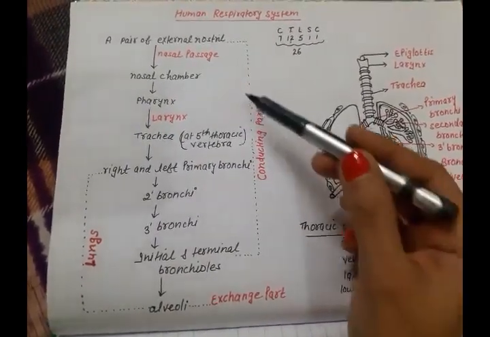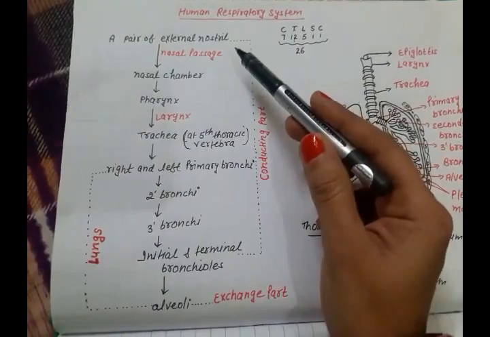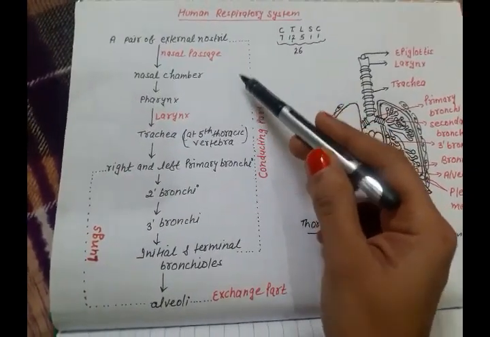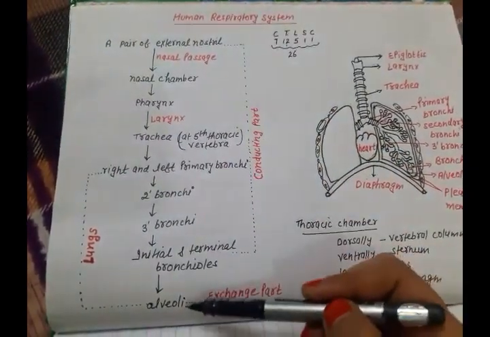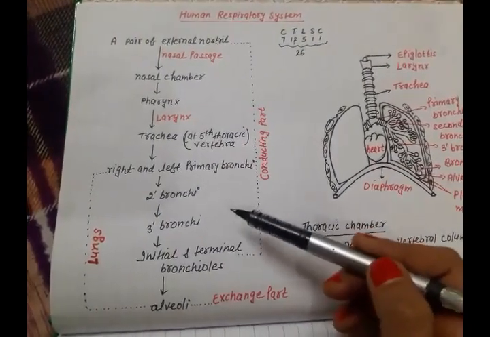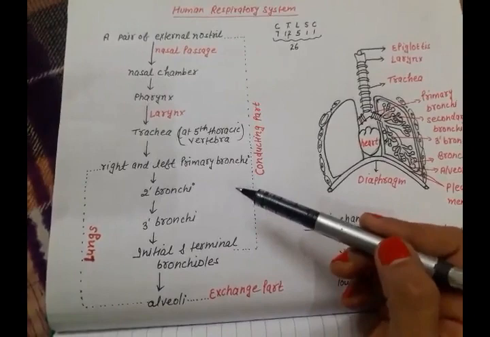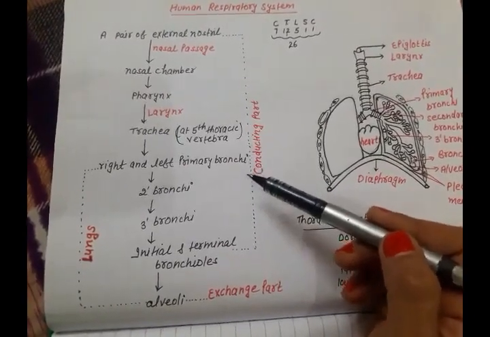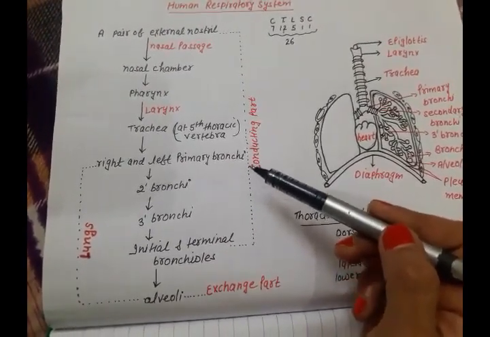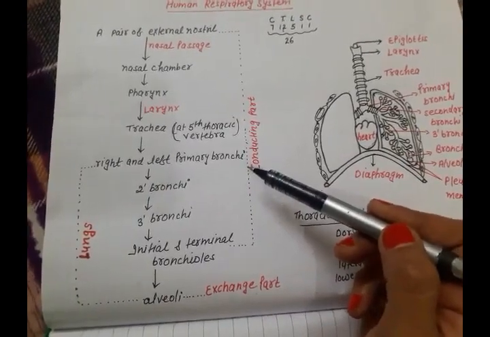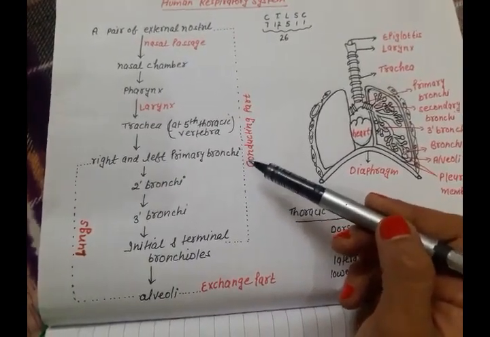What it means? This part transports the atmospheric air into the alveoli, clears the atmospheric air of dust particles, humidifies the air, as well as brings the atmospheric air to the temperature of our body.